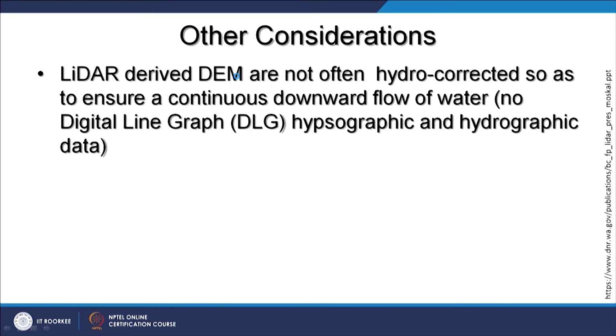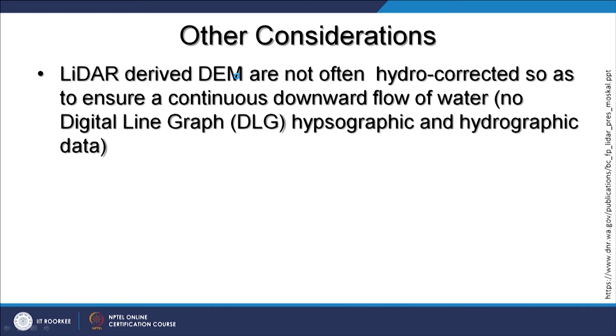There are a few more points which we need to discuss related to LiDAR. The digital elevation models which we derive using LiDAR are often not hydro connected, so as to ensure the continuous downward flow of the water.